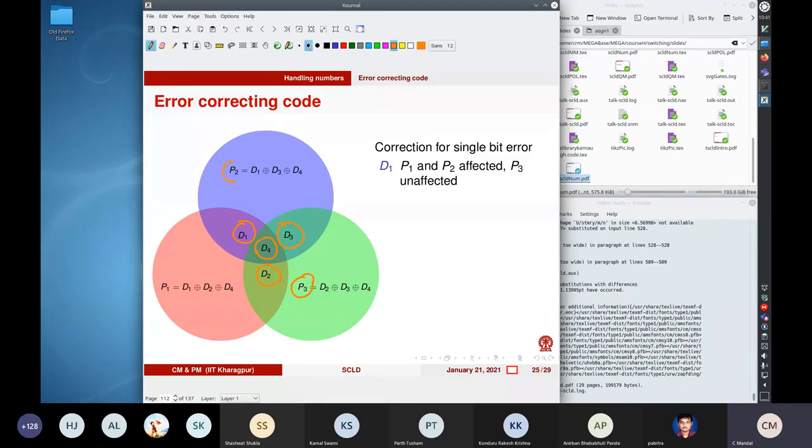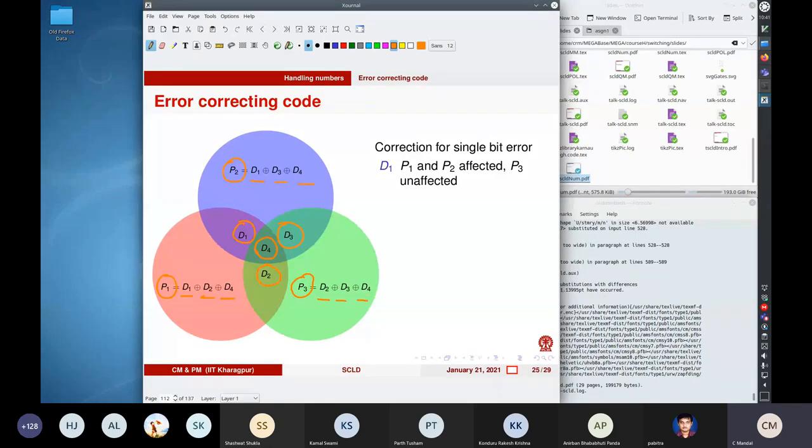Let us say P1 is defined on D1, D2 and D4, and P2 is defined on D1, D3 and D4, and P3 is defined on D2, D3 and D4.